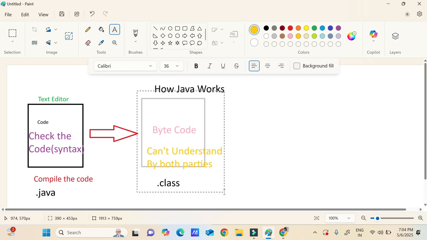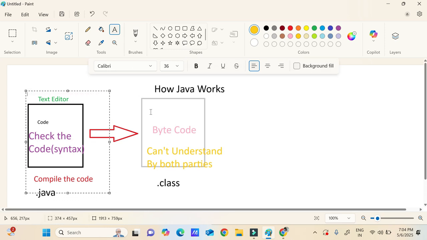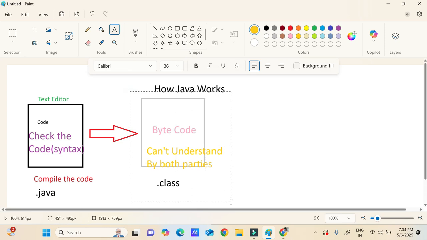And the system can't understand. You may ask the doubt: if the system is not understanding, then how is it going to run the code? However, here running is not happening. Here just the syntax is being checked, and one .class file has been generated. That's all it is doing.